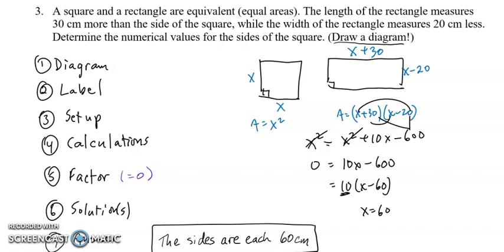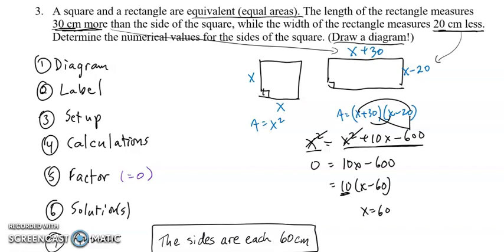And since it says that the rectangle is 20 centimeters less, okay, the width is 20 centimeters less and the length is 30 centimeters more, that's where we're going to get those two definitions for the sides of the rectangle. But then they're supposed to be equal, right? It says they're equivalent.